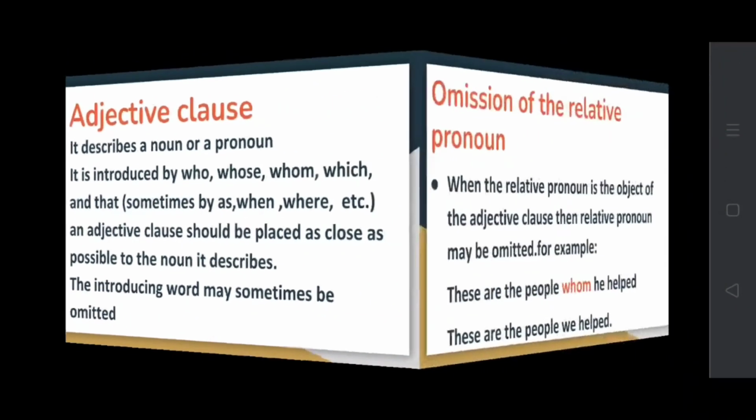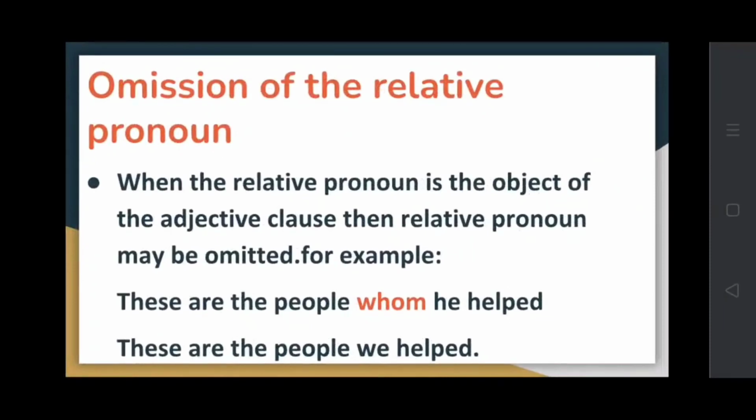Now let's see how these relative pronouns can be omitted. So when the relative pronoun is the object of the adjective clause, then the relative pronoun may be omitted. Like, these are the people whom he helped. We can ignore this whom and we can write, these are the people who we helped.